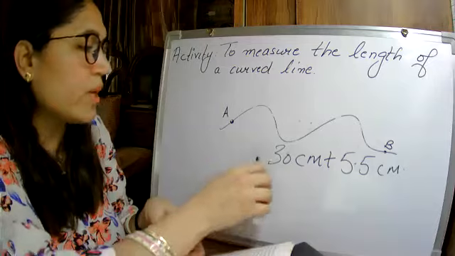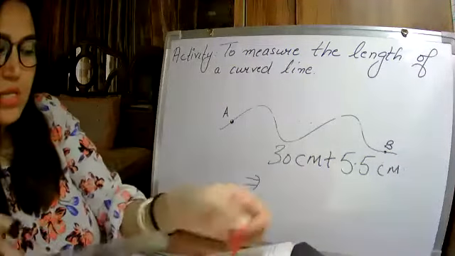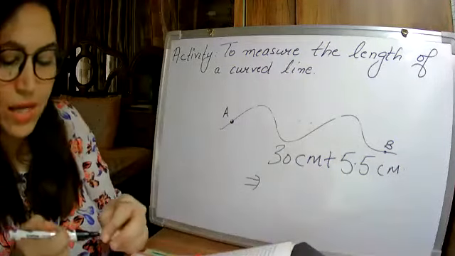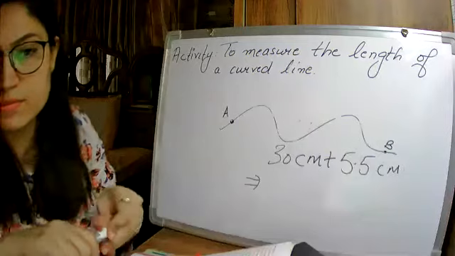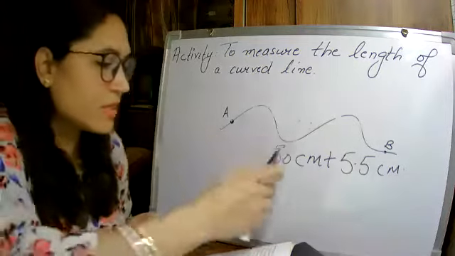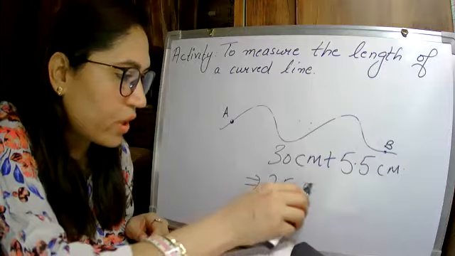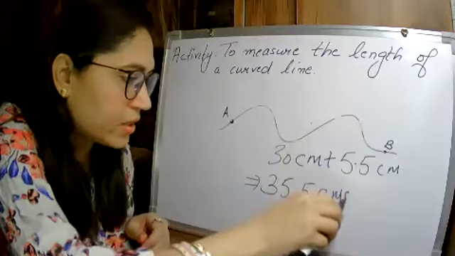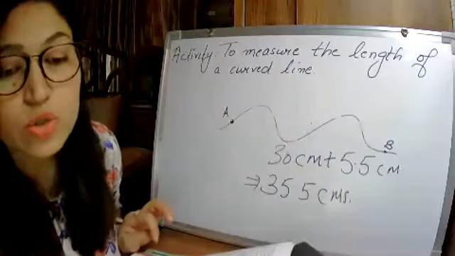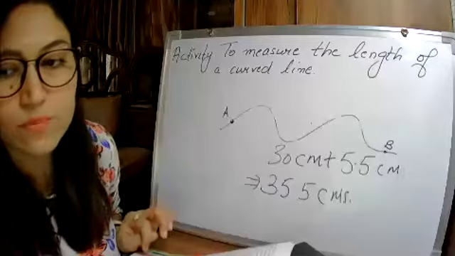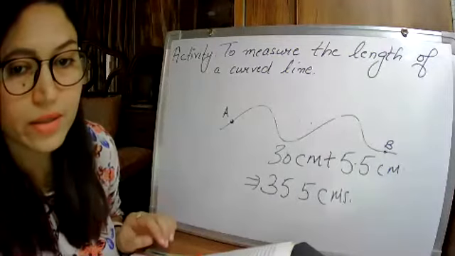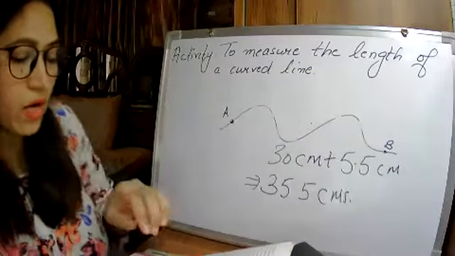So make the total of it. What is the total length of the curved line? Ma'am, 35.5 centimeter. Yes, very good. 35.5 centimeters. Clear? So this is the length of my curved line. Clear? Any doubt in this?